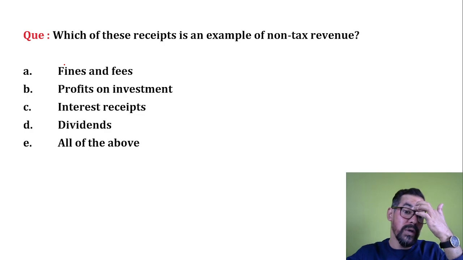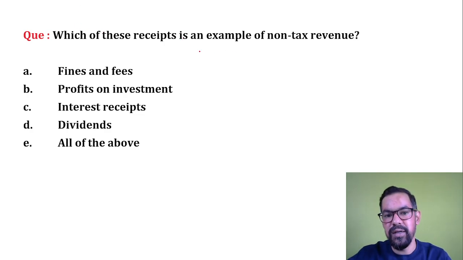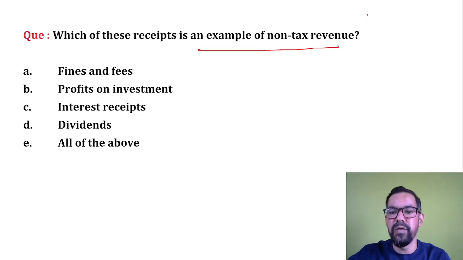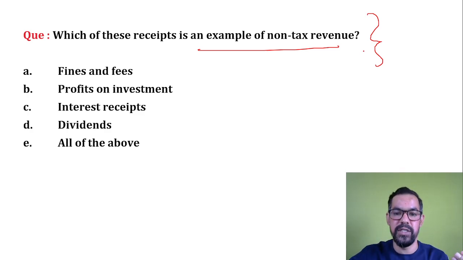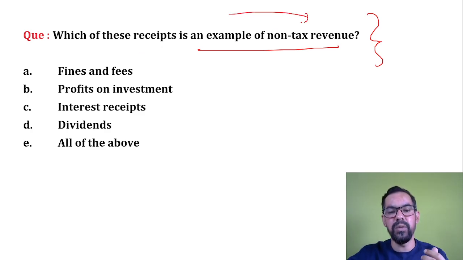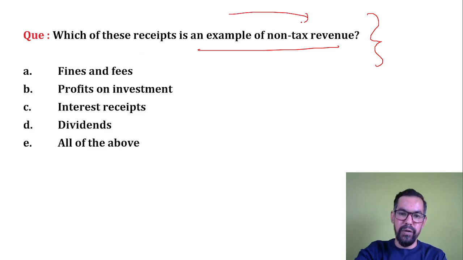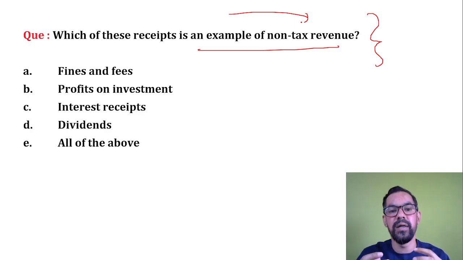Okay, so which of these receipts is an example of non-tax revenue? So tax revenue is income from taxes. We have two types of taxes, direct and indirect. Indirect, now we have GST. Okay, so fine. Now if you talk about non-tax revenue, that is income generated by the Government of India from sources other than taxes.